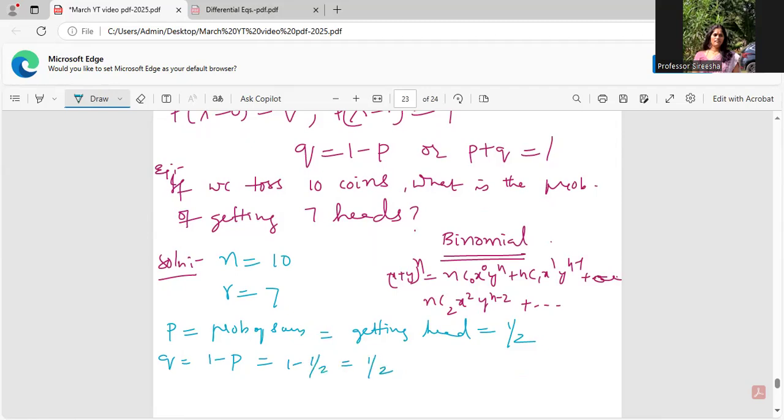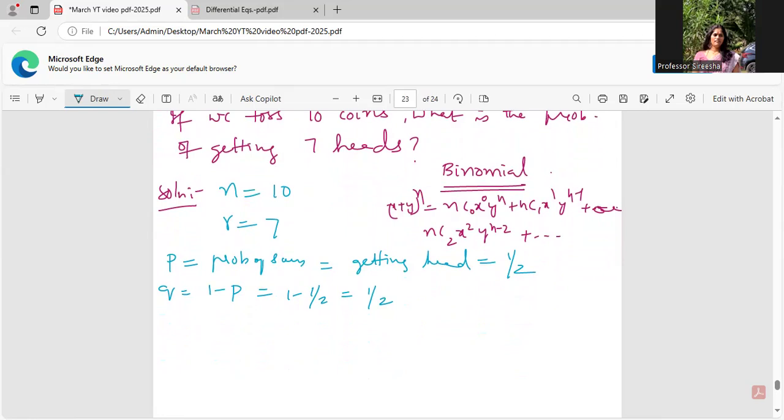Now I'll write it like this. Out of 10 trials, 7 heads should come. 7 heads can come in how many ways, guys? Out of n trials or n experiments, R successes can come in how many ways?